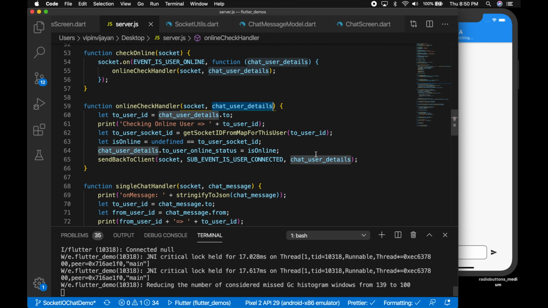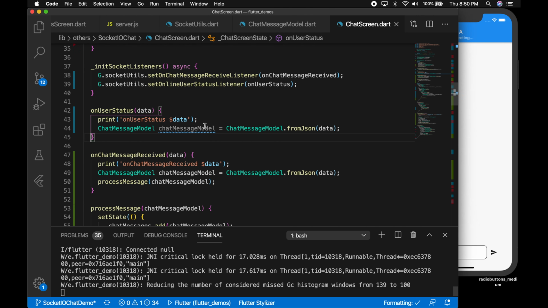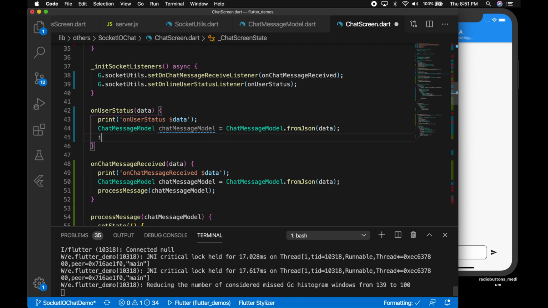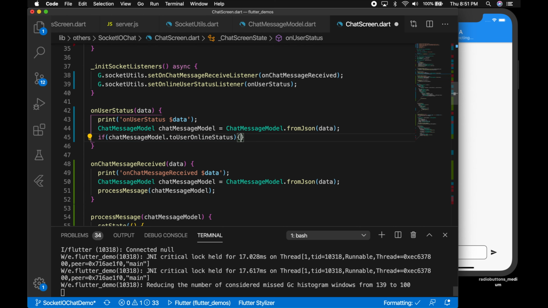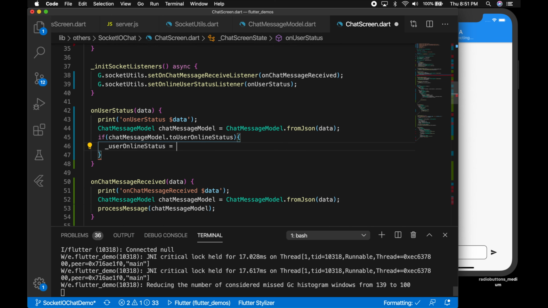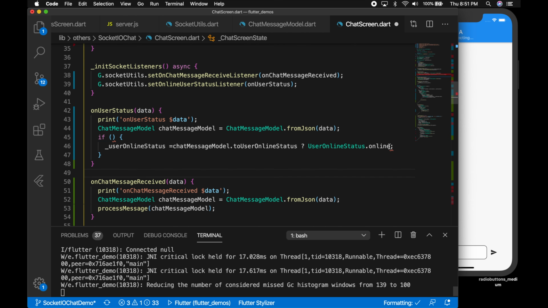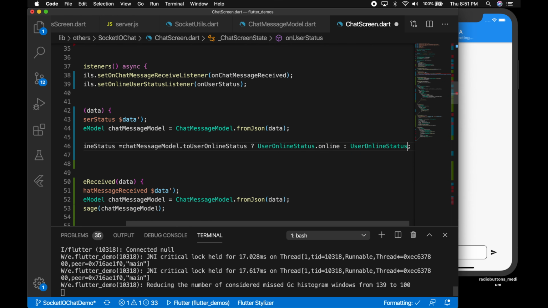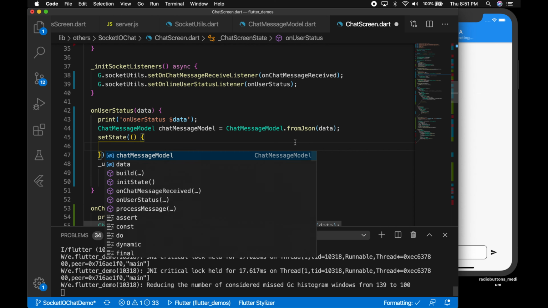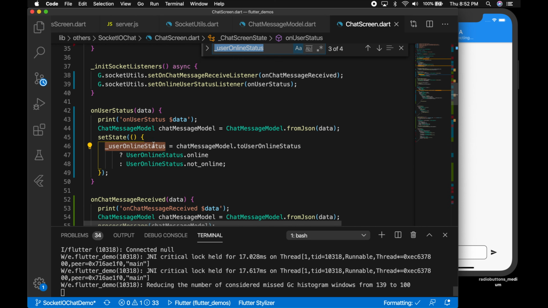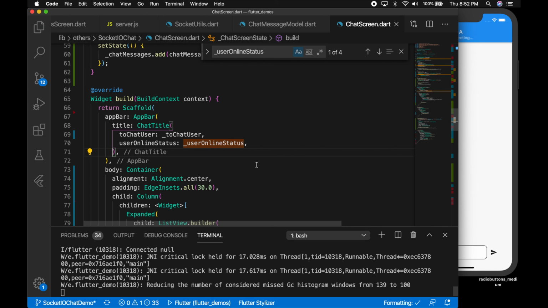Okay, so we will get the data into user online status, right? So if it is true, that means the user is online. So set it to user online status dot online, or we'll just do it like this using the ternary operator. Otherwise user online status dot not online, it is false. Okay, put it inside the setState so that it will refresh the UI, so that we are showing it in the header.